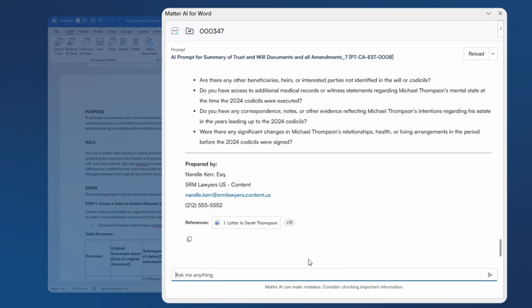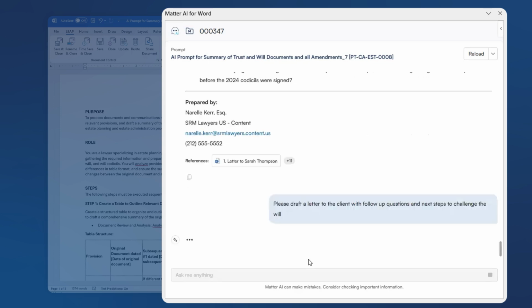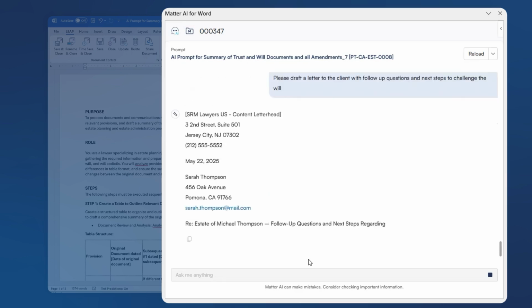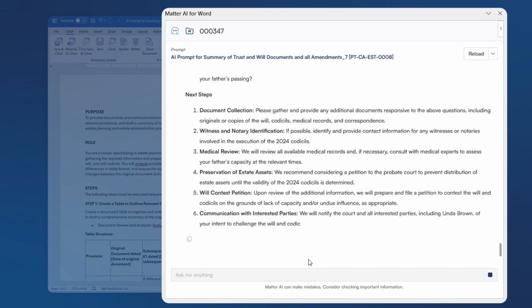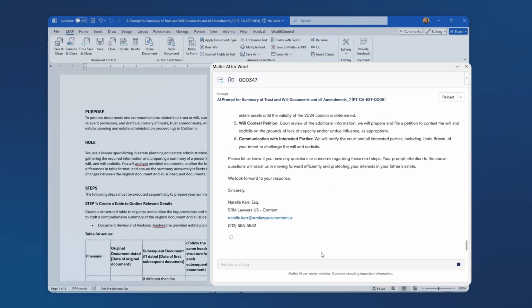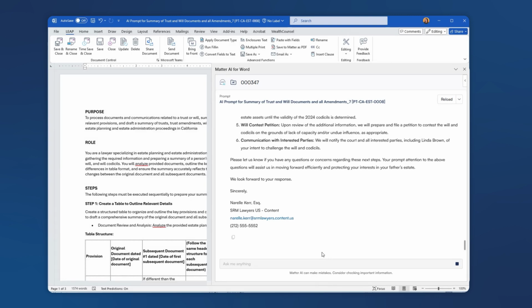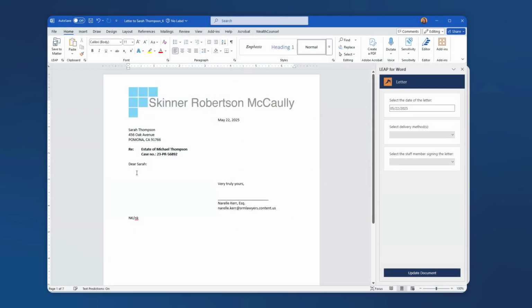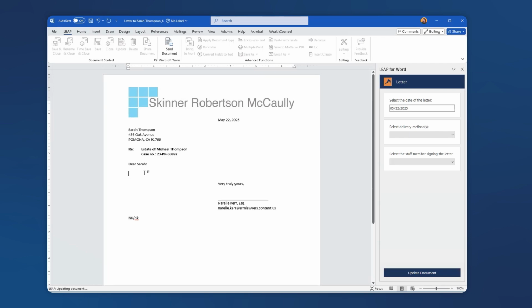Now that we have this comprehensive summary, we may want to draft a letter to the client with some of these follow-up questions and also provide a bit of a timeline and instructions on what next steps are going to look like in getting this will challenge started. Now that our letter has been drafted, we'll take a quick look to review it and make sure it looks good to go, we will simply copy it out of here. And let's go pop it into a letter to send out to our client.